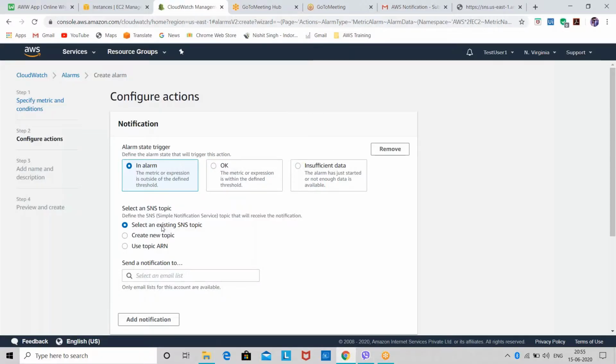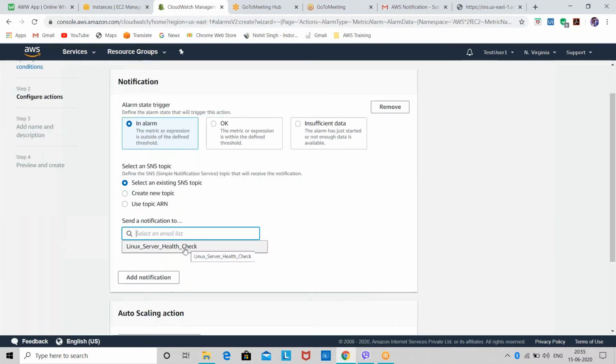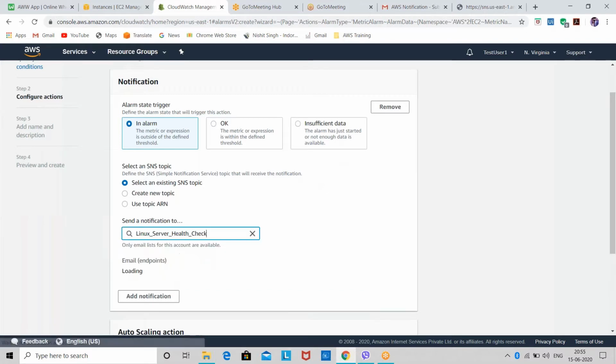You can either select an already created SNS topic, or you can create a new topic, or if you have already created the topic in other regions as well, you can use the ARN also. So what I'll do, I'll select the already existing SNS topic. You can see here I have the SNS topic which I created during the auto scaling group creation.